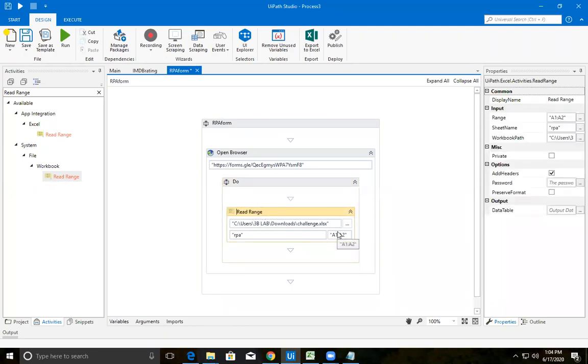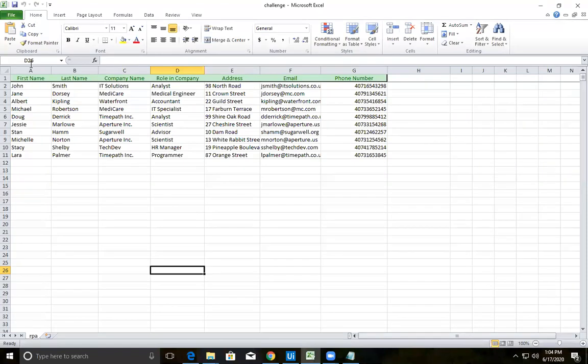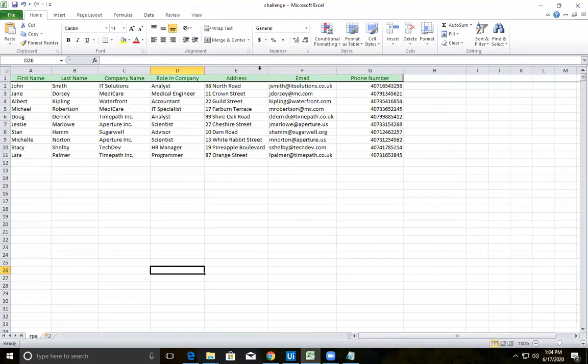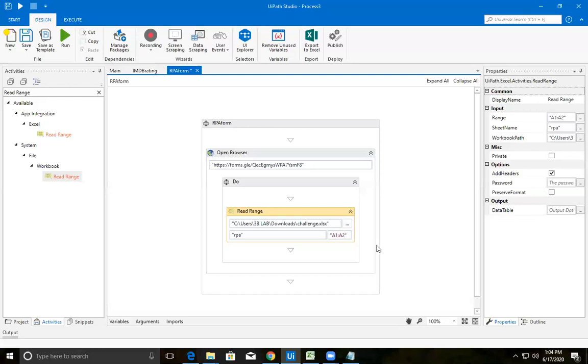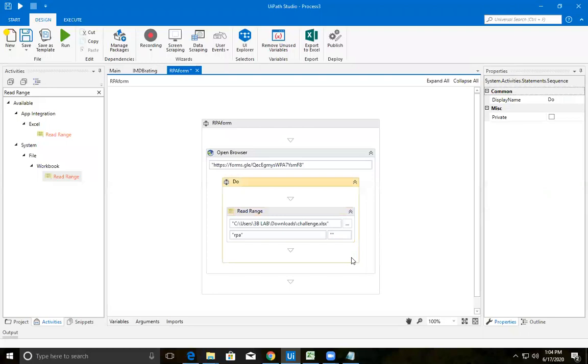Next thing is the range, from which range you want to read the data. If you observe here, the data is to be read from A1 to the end, everything. Wherever the data is available, the entire data is to be read for your read range activity. I don't know where it will end, so for that, simply leaving the field empty is enough.